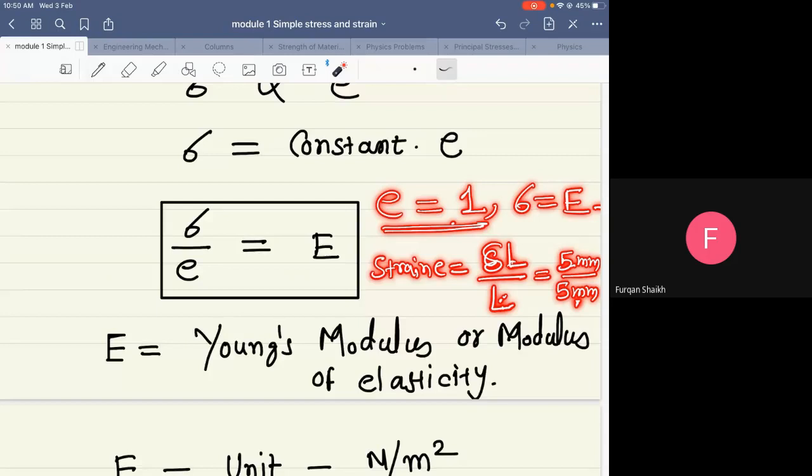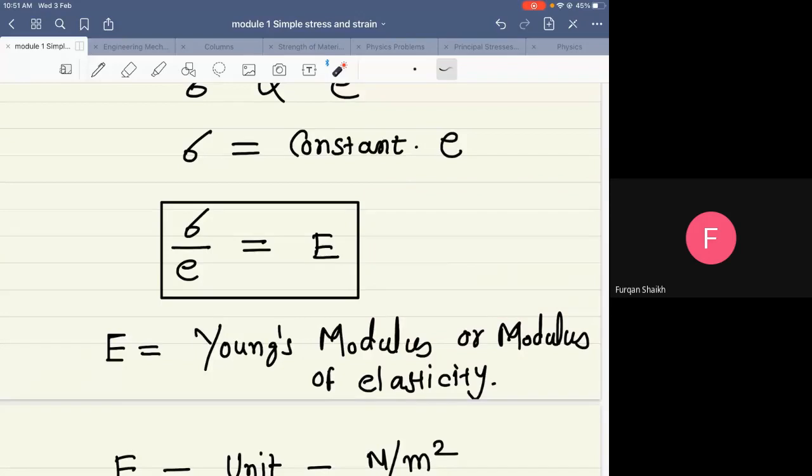than its original length, and at that value of strain, whatever stress we are getting is nothing but the Young's modulus. It is a very large stress. It is a very large stress. What am I telling you? I am telling you the importance of Young's modulus. Remember, I will give you an example.